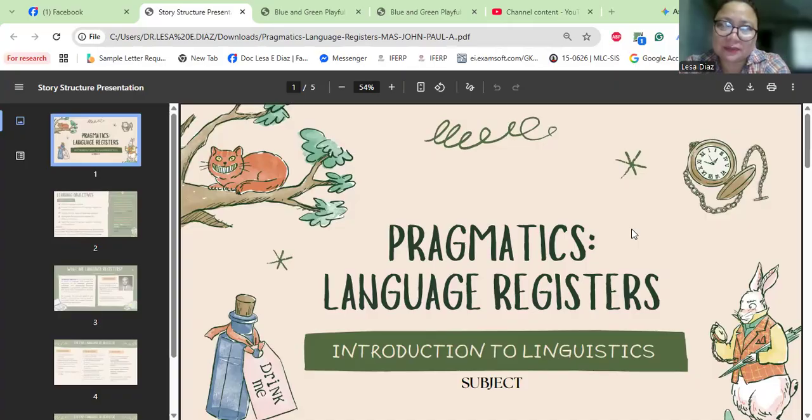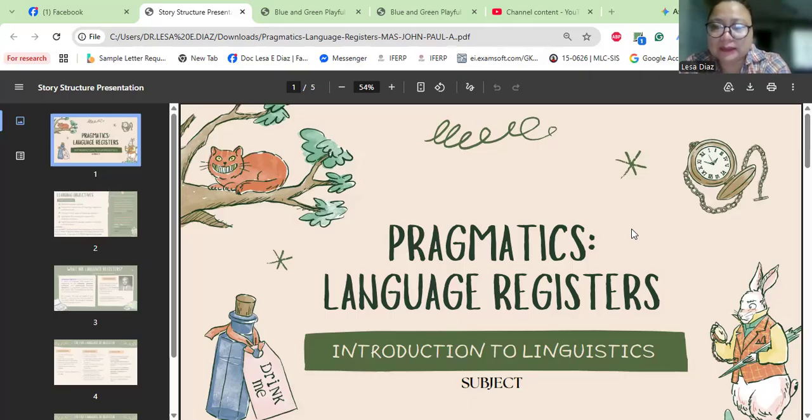Okay, so we use this formality and tone when we communicate to other people. So in linguistics, pragmatics deals with context dependent meaning, while language registers refer to the specific varieties of language used in different social situations, settings, or professional contexts. Okay.